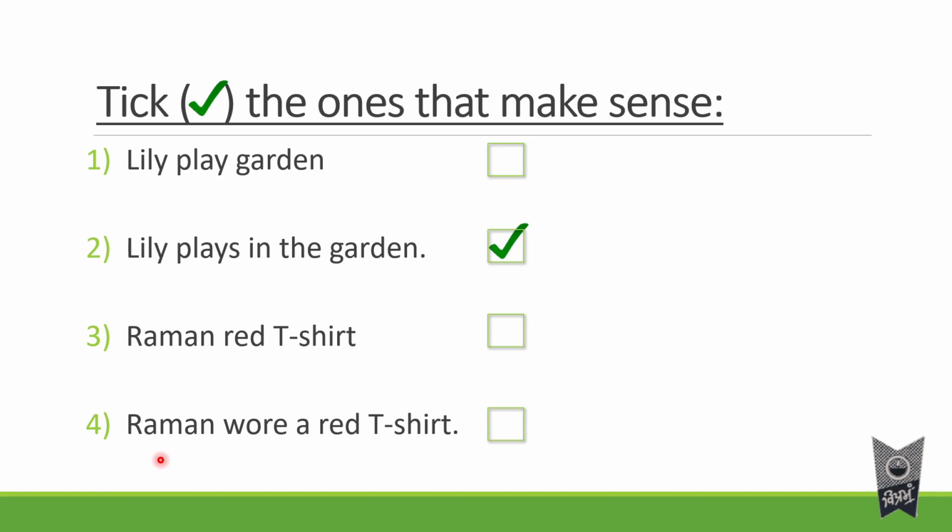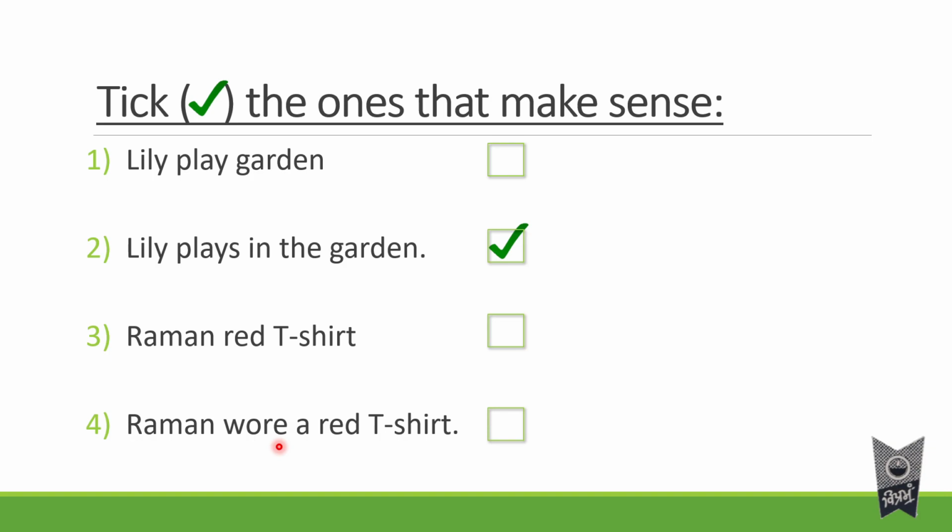Now let's read the last one, fourth one again. Raman wore a red t-shirt. This sentence tells us exactly what Raman is doing with his red t-shirt. He is wearing it. Now look here, wore means what? He has already worn it, मतलब पहन लिया है पहले से. So he has already done the work of wearing a t-shirt.